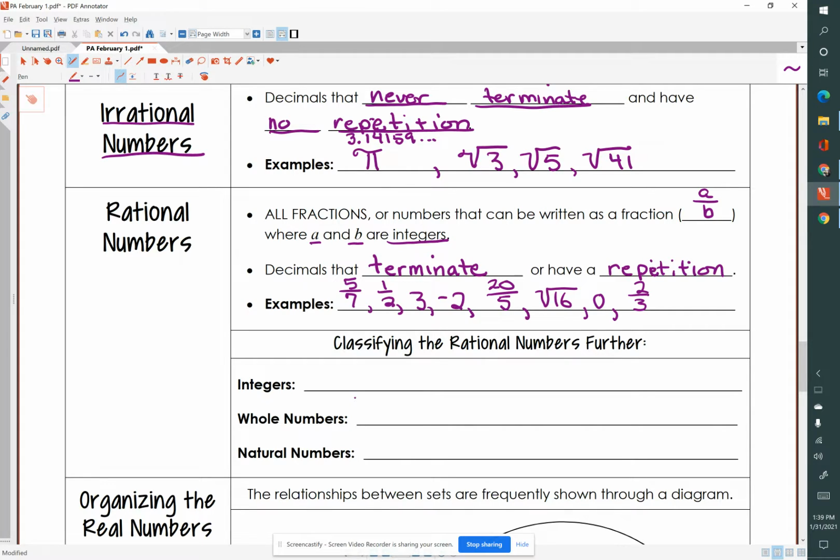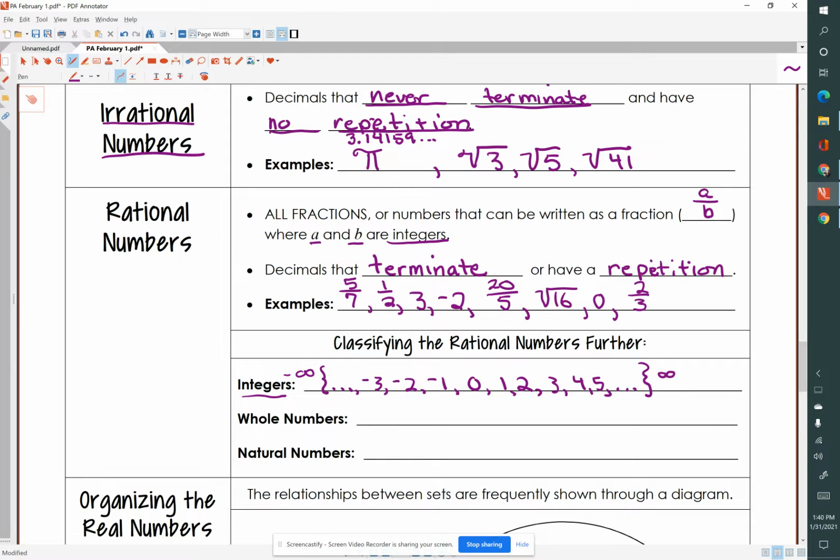So what are the integers? The integers are positive and negative numbers, no fractions, no decimals. So we're going to think all the way from negative infinity to positive infinity. So let's say we have -3, -2, -1, 0, 1, 2, 3, 4, 5, and so on. Those are the integers. No fractions, no decimals.